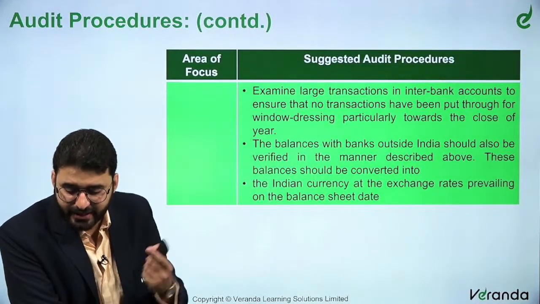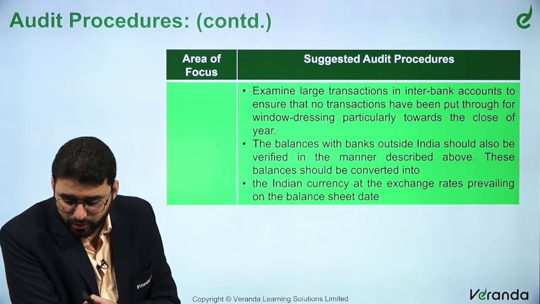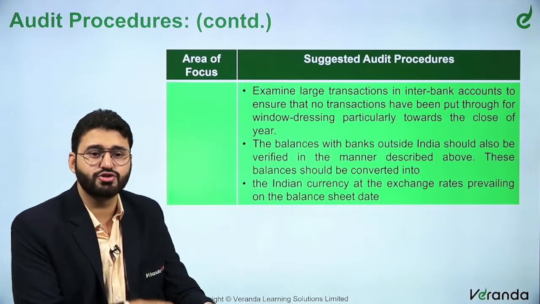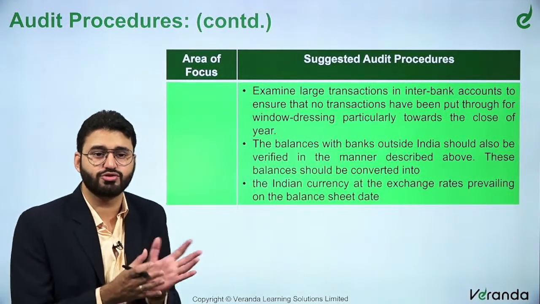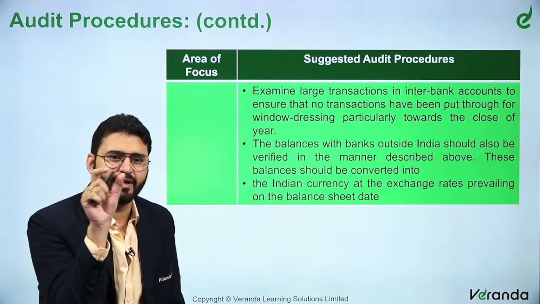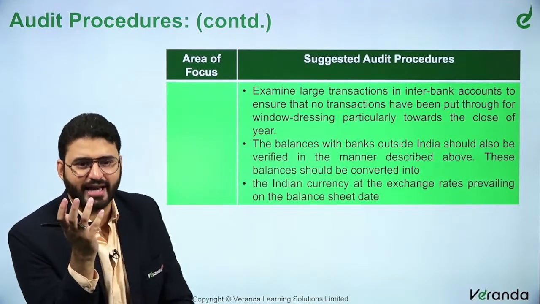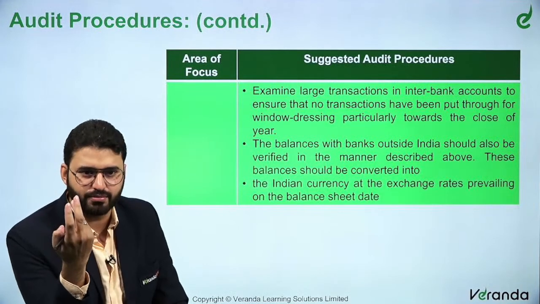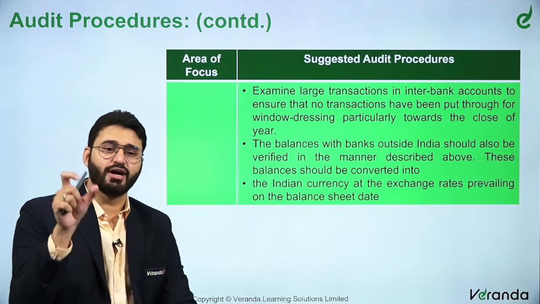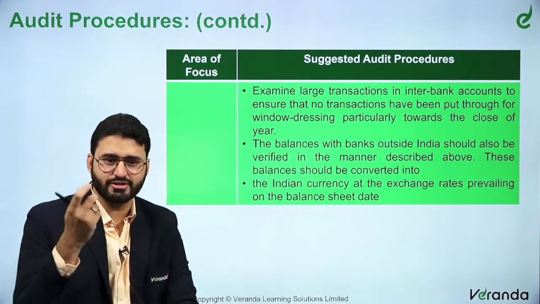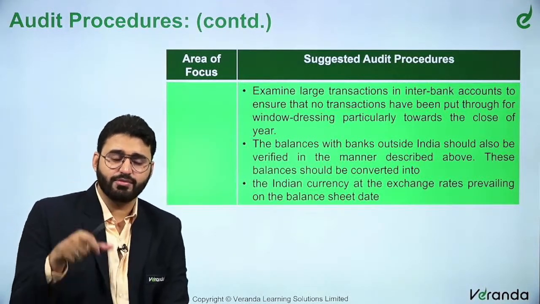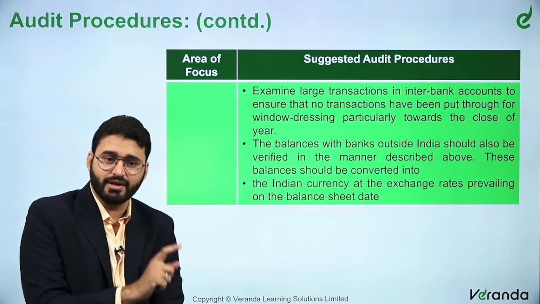Examine large transactions in interbank accounts to ensure that no transactions have been put through for window dressing, particularly towards the close of the year. So what happens, just to show that there is a cash balance, or just to show that there is no cash balance, they pass a huge sum of money. Okay, it will be just to boost the cash or boost the bank balance. Possible, highly possible. In order to avoid all of that, because it will be done only during the year end or something, if that is the case, it's called year end irregularity, which is being corrected. Such cases have to be separately identified and should be reversed, right?